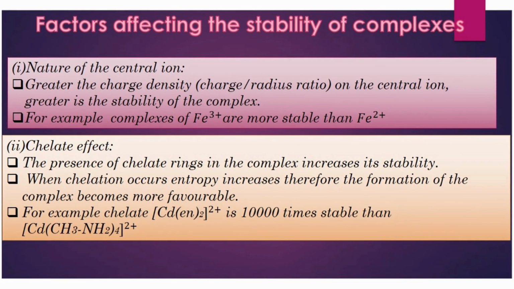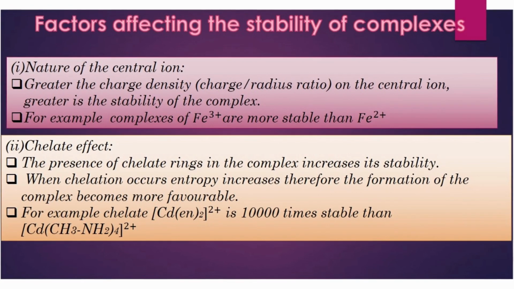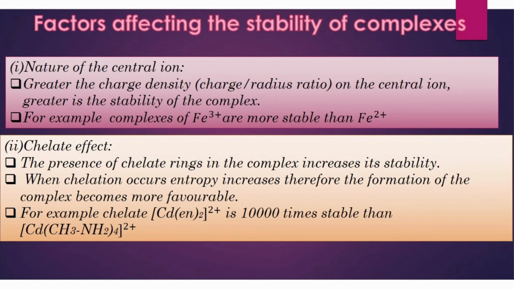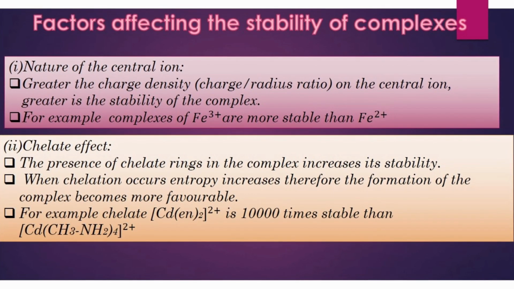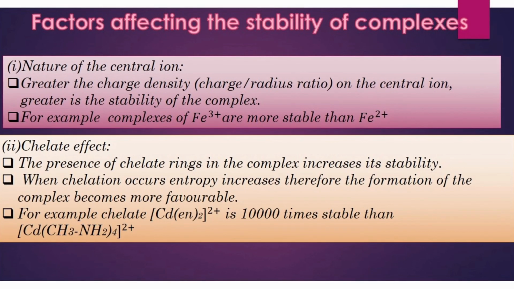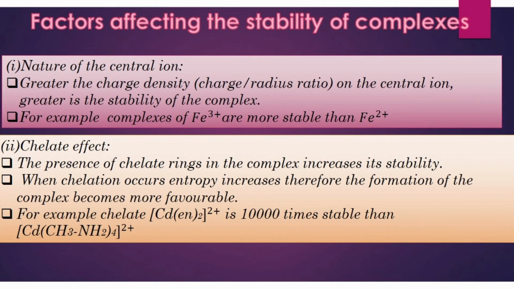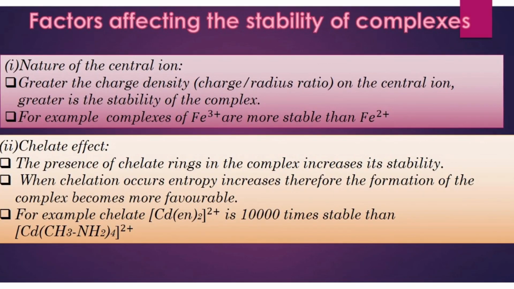In the complex K4[Fe(CN)6], the central metal iron is in +2 oxidation state, whereas in the complex K3[Fe(CN)6], the central metal ion is in +3 oxidation state. So we know the greater the oxidation state of the central metal ion, the greater will be the stability of the complex. So the complex K3[Fe(CN)6] will be more stable.